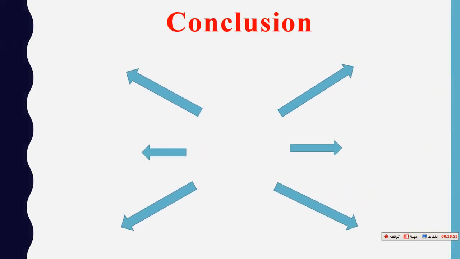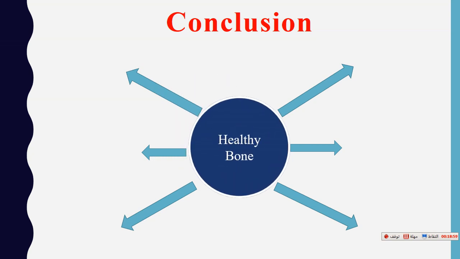So as the conclusion of this lecture, how can we get healthy bone? We can get healthy bone for a healthy body. First of all, a balanced diet during pregnancy. Healthy bone starts from pregnancy. Pregnant women must have calcium in her diet.